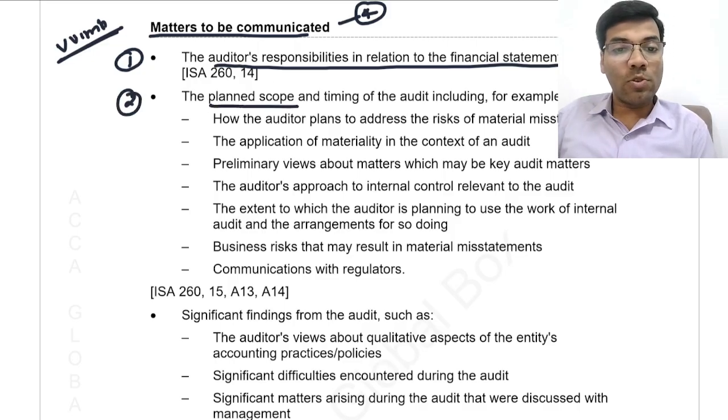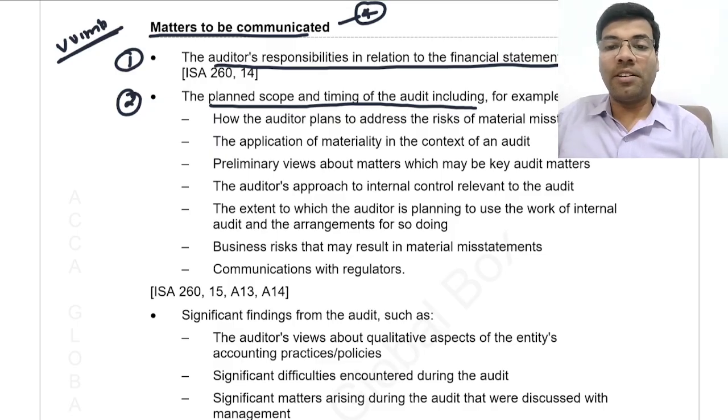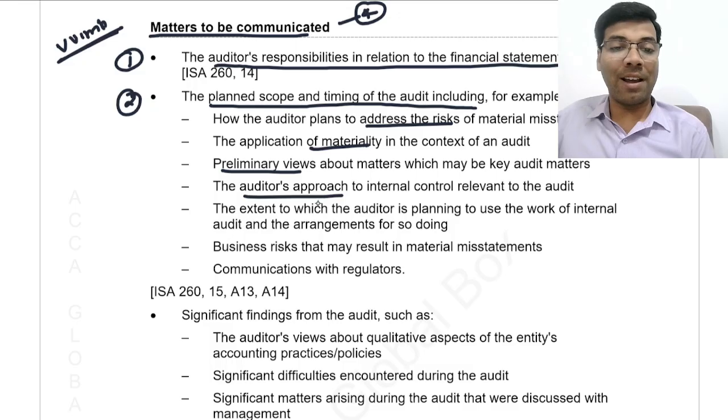The second point is the planned scope and timing of the audit, including the following. It means the audit planning, which is nothing but ISA 300. How the auditor wants to address the risk of material misstatement, how the auditor wants to apply the materiality concept as per ISA 320, what are the preliminary views about the management financial statements and the accounting records, what will be the auditor's approach towards the internal control mechanism, what is the extent to which the auditor is planning to use the internal auditor of the company.